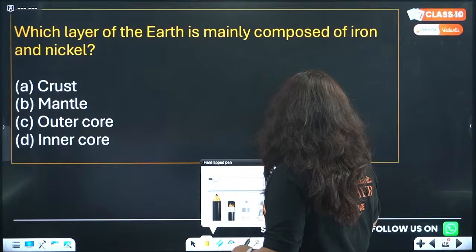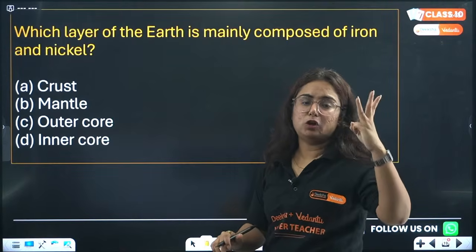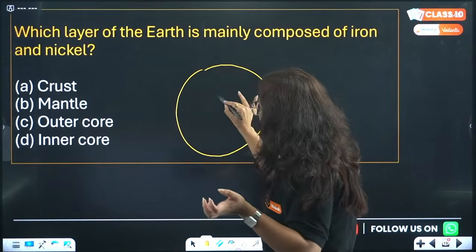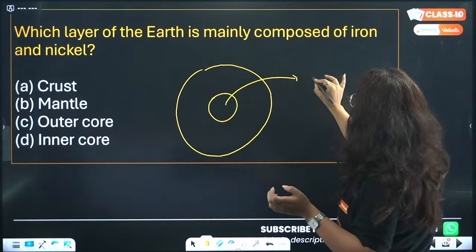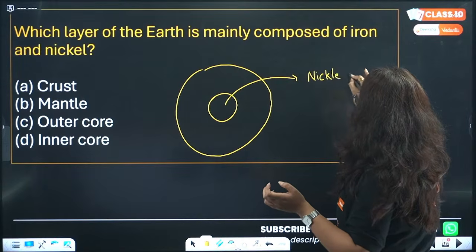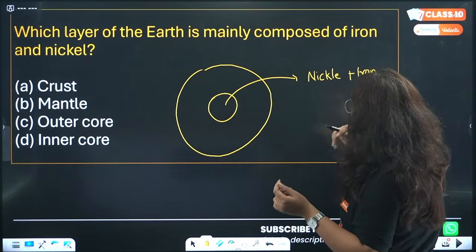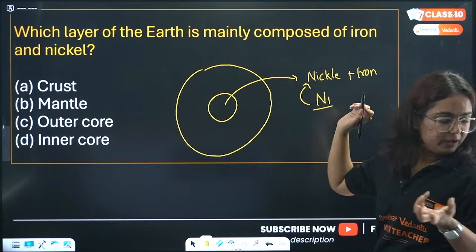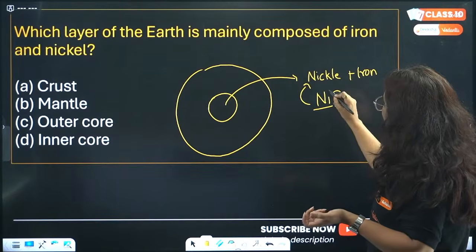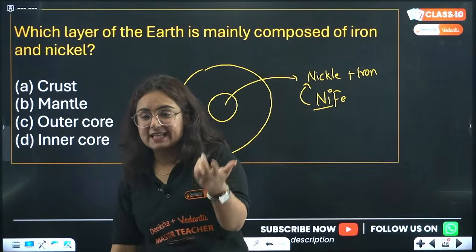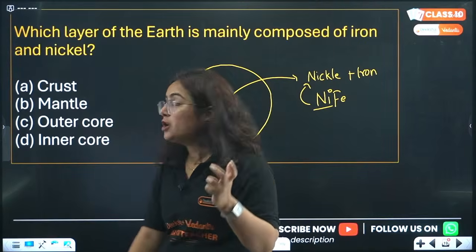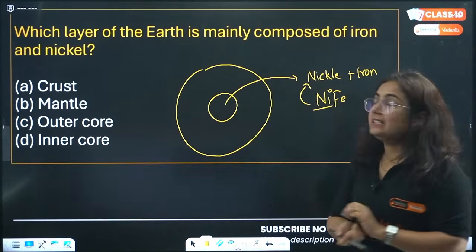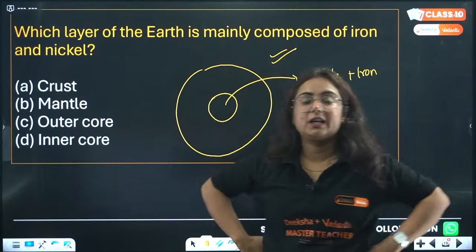Beta, see, let me tell you, there are 3 terminologies that we have to remember. That is crust, mantle and core. The core is made up of nickel plus iron. It is referred to as Ni for nickel, and you know that in chemistry we refer to iron as Fe. So it is popularly known as Nife. The core's composition is such that it is referred to as Nife, nickel and iron.